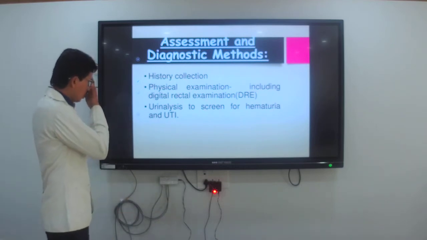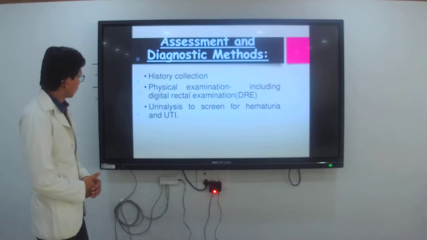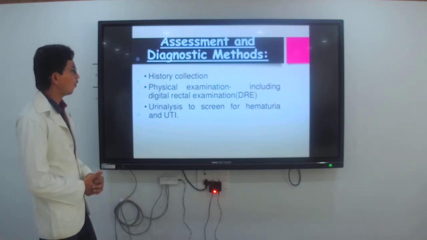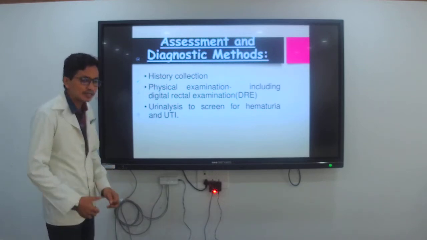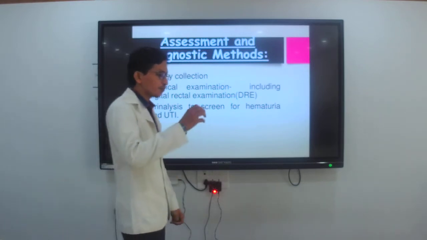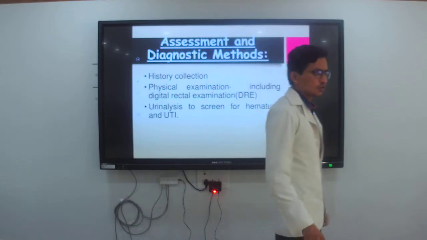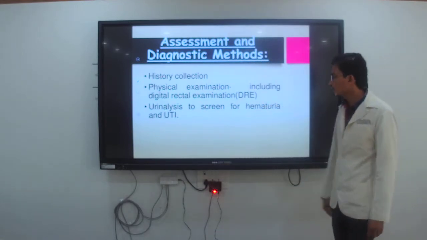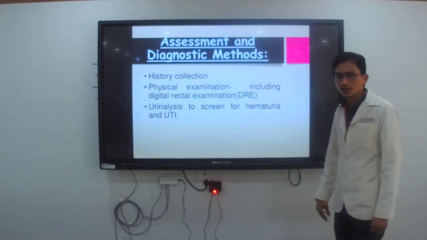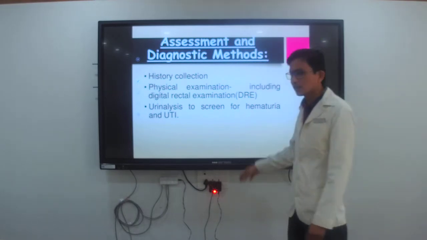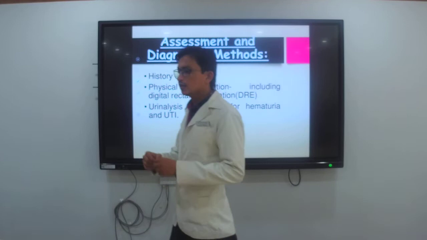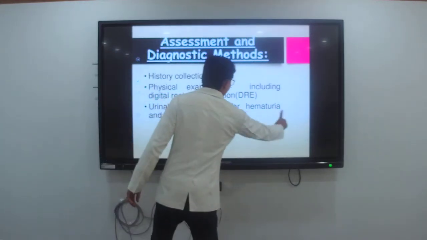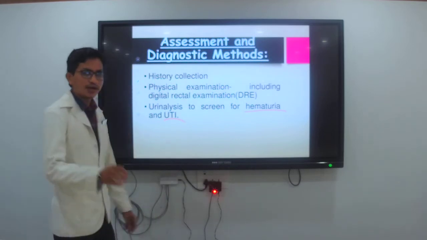Then next is urine analysis to screen for hematuria and UTI. It means you are going to check the urine culture test and send it to the lab. In the lab you send the urine analysis for hematuria and UTI. Hematuria, as I have told you, is blood present in the urine. And UTI is urinary tract infection.